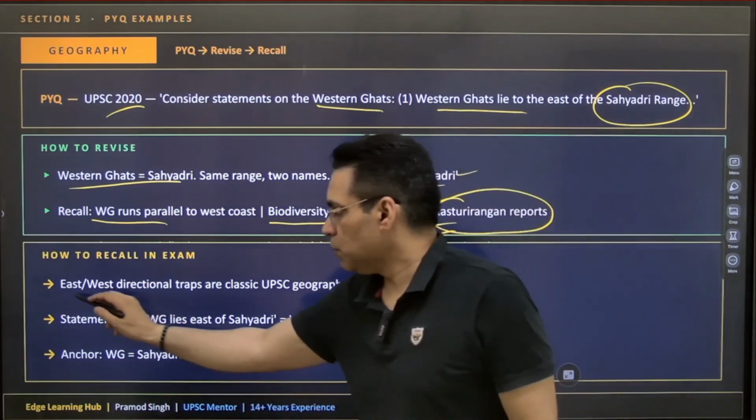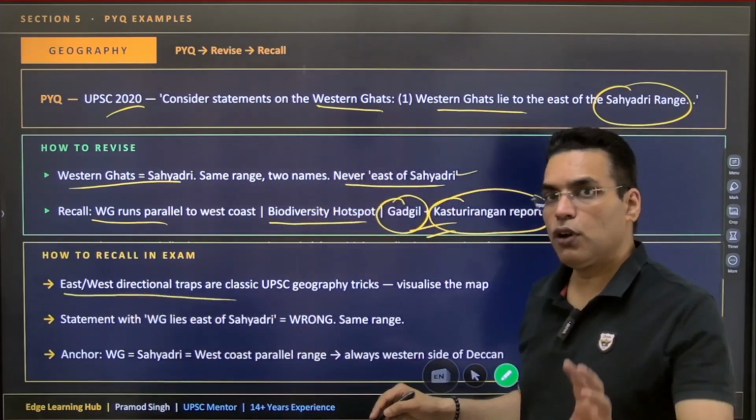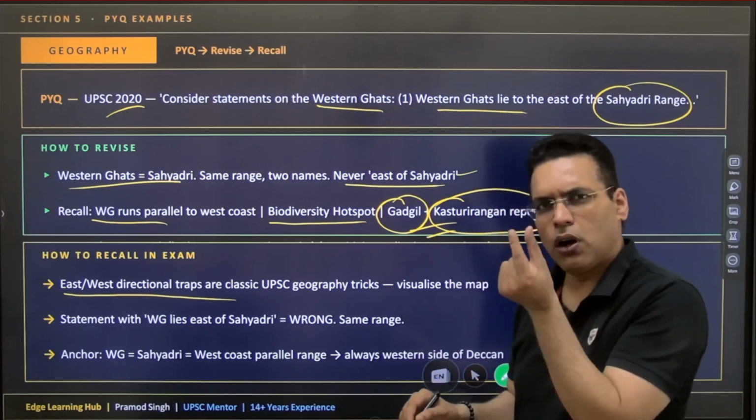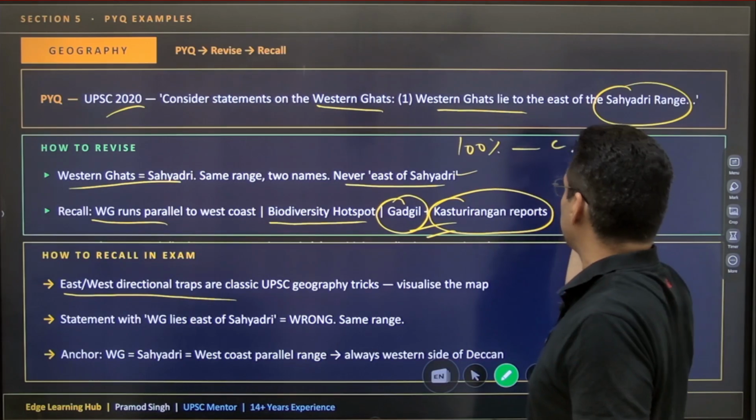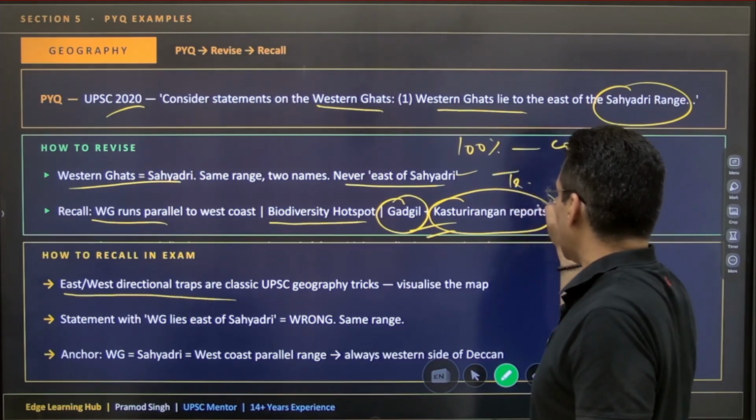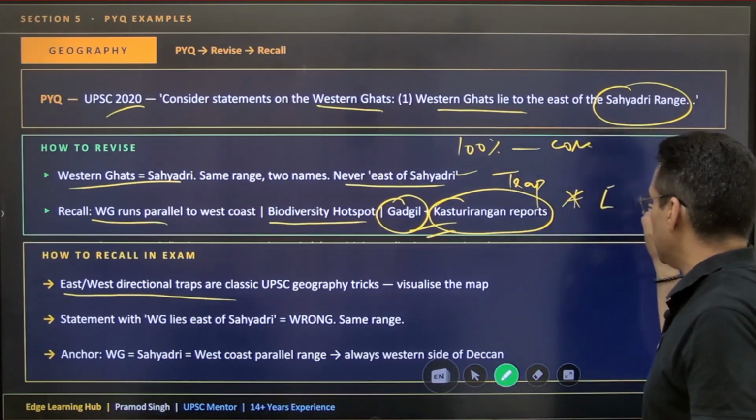So east-west directional traps are there. UPSC will always find some trap. Some one word will be wrong. One statement would be wrong. Look at the 100% correct statement. Look for the wrong word, trap word, extreme word. Very important: extreme words like 'only'.